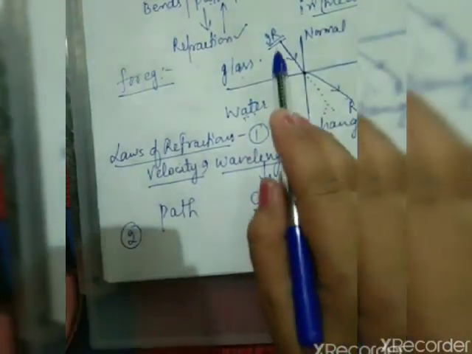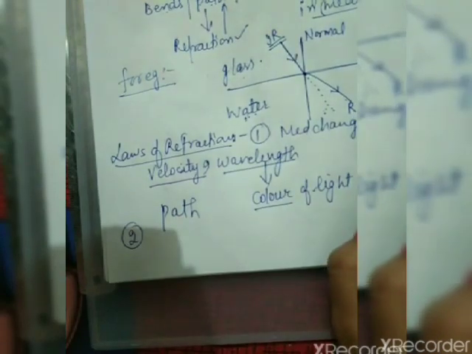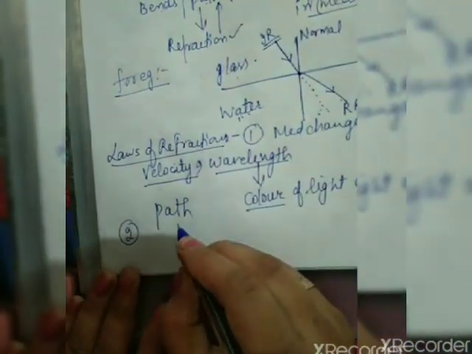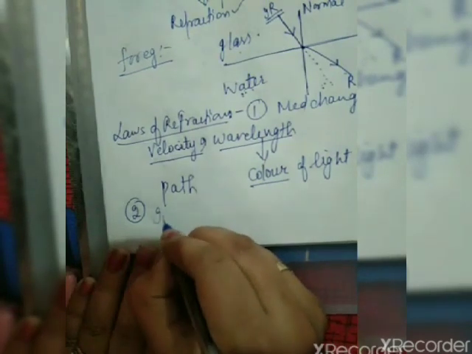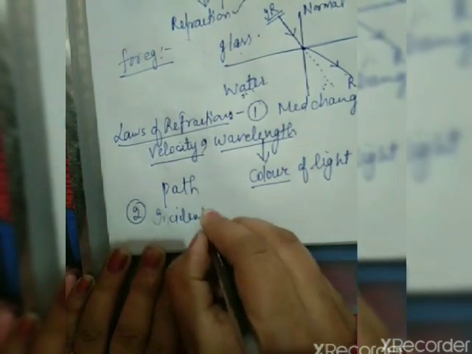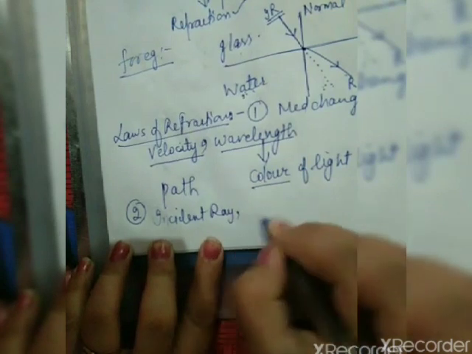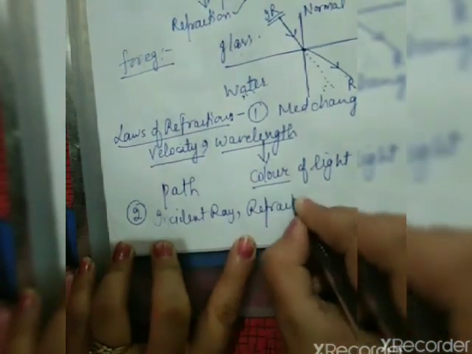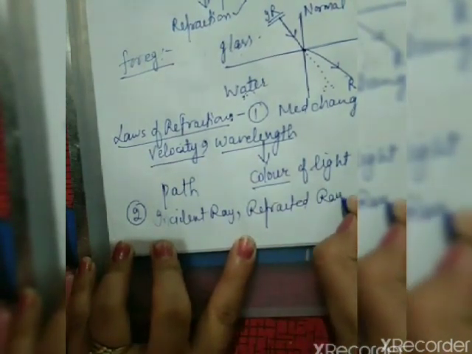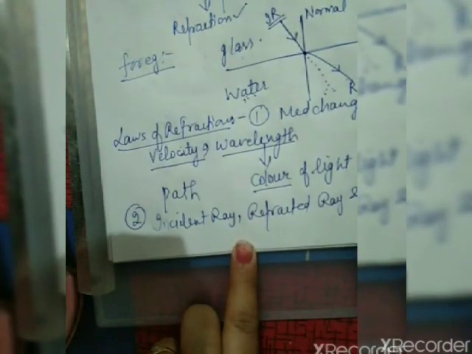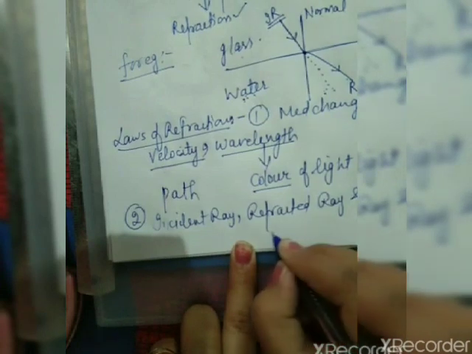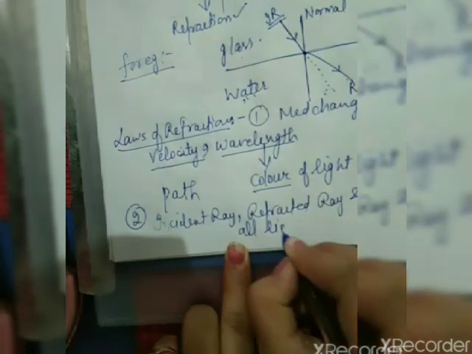These three, that is incident ray, refracted ray and normal, all lie in the same plane. So what is the definition of the second law? Incident ray, refracted ray and the normal all lie in the same plane.